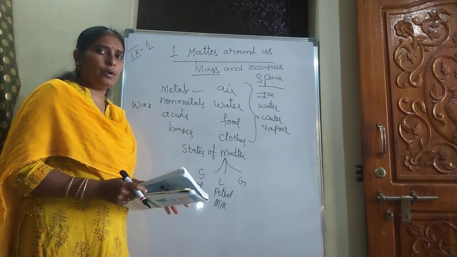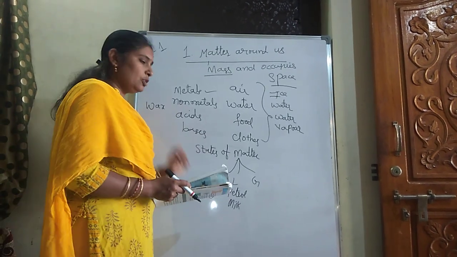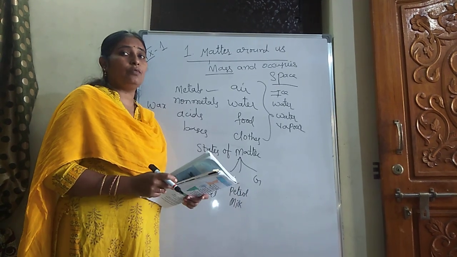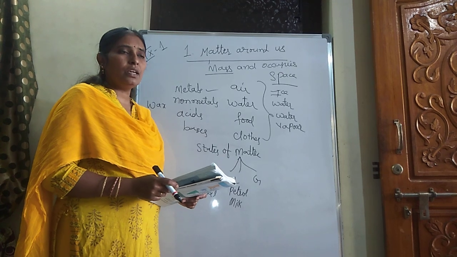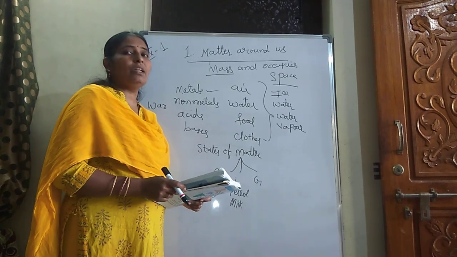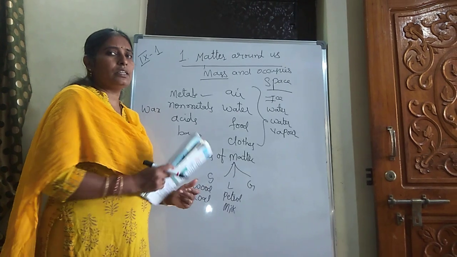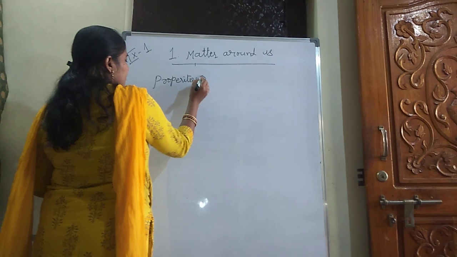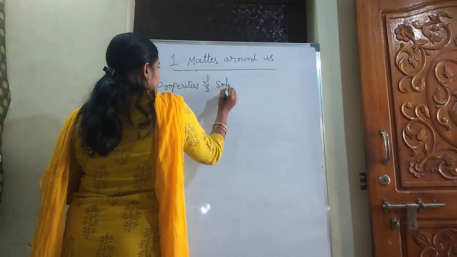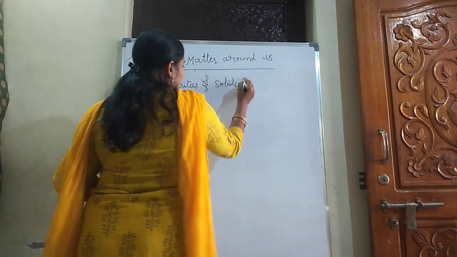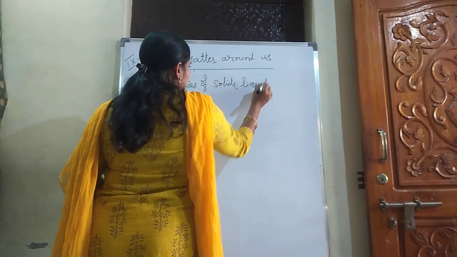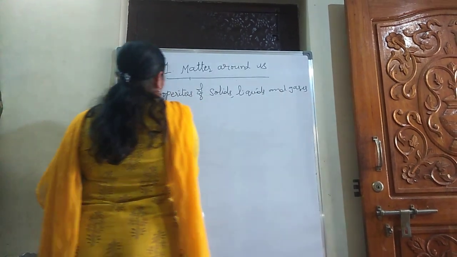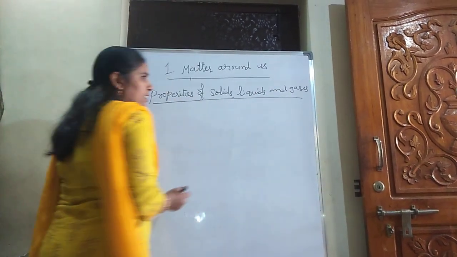It should have some common property to say it is a solid. And petrol and milk are used for different purposes, but we call them liquids. What is the common property which may help us to consider that petrol and milk are liquids? Now we are going to discuss the properties of solids, liquids and gases.